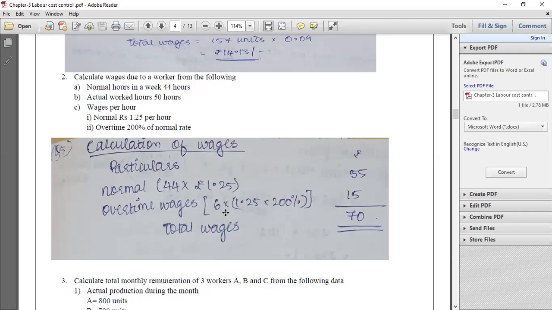So that is why we have multiplied 6 into 1.25, the normal hourly rate, and over 1.25 we have to compute 200%, because overtime wages will be 200% of the normal time rate. Then again we multiply into 6 hours, because these 6 hours are the extra time or overtime. So we will get 15 rupees as overtime wages. So normal wages is 55 rupees and overtime wages is 15 rupees. If you add both together, the total wages paid for the worker is 70 rupees.